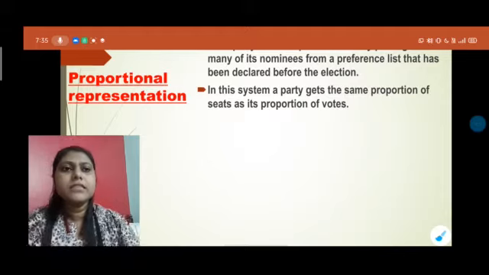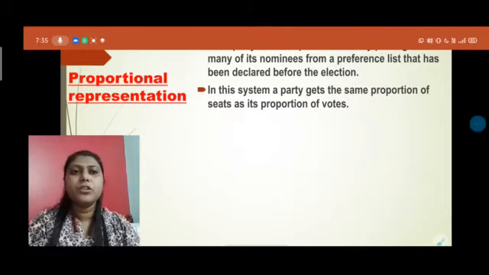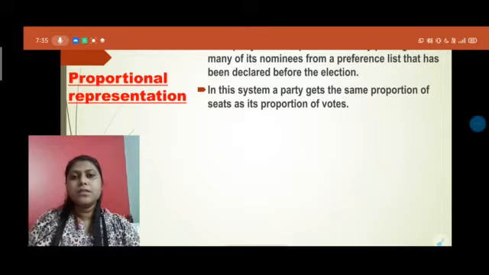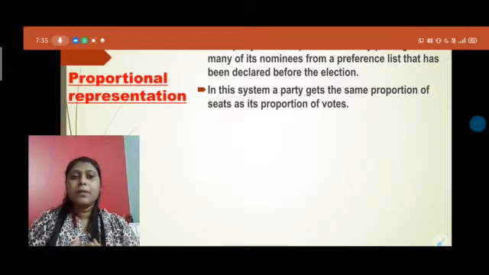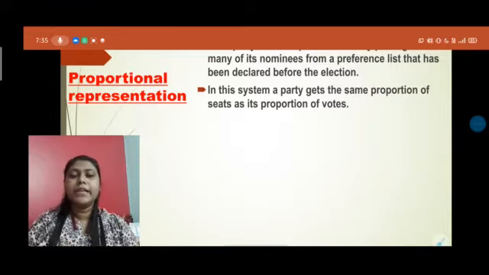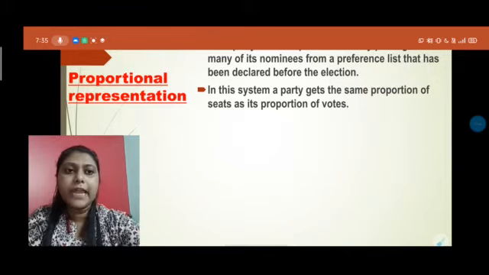In this system, a party gets the same proportion of seats as its proportion of votes, which I already discussed, that is, how much percentage it gets. According to that, the political parties get that much percentage of seats shared in the government, according to how much they got from the candidates.